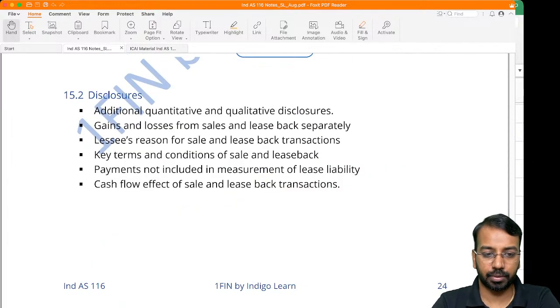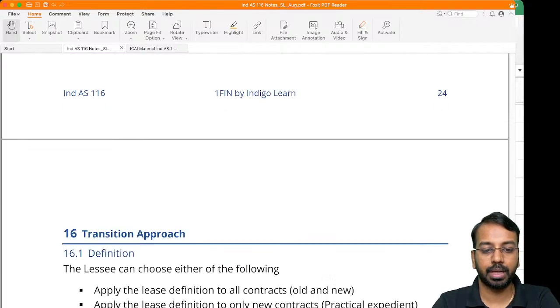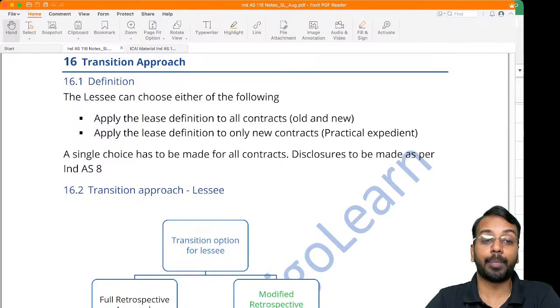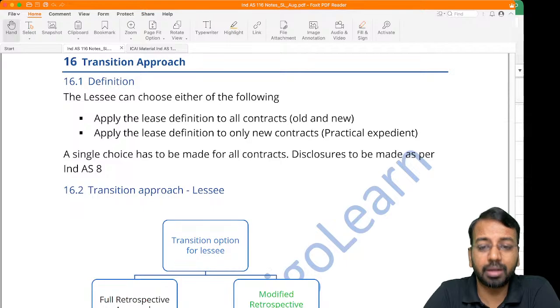Disclosures, you can look at them now. Transition approach, again a critical part, though generally less so now, because when the standard was initially launched, it was very, very important. Nonetheless, it is important to know what this transition approach is, because we never know, you may be having a transition from AS 19 to Ind AS 116 and the question may come in the examination. So that is one more thing.